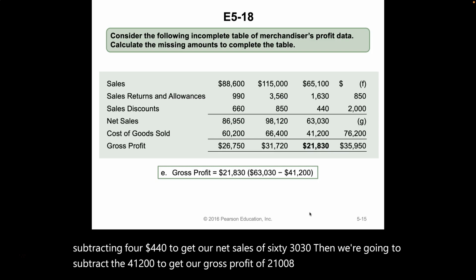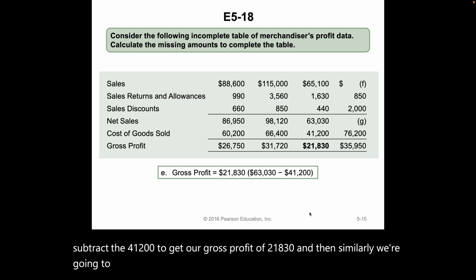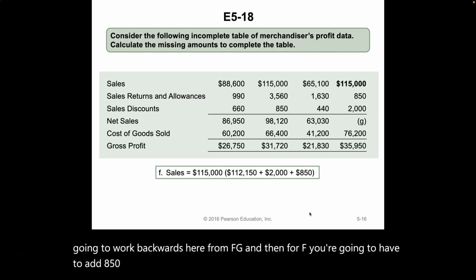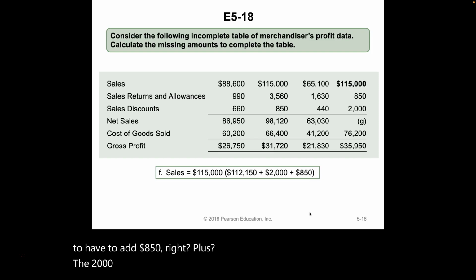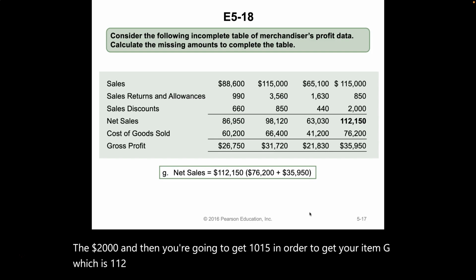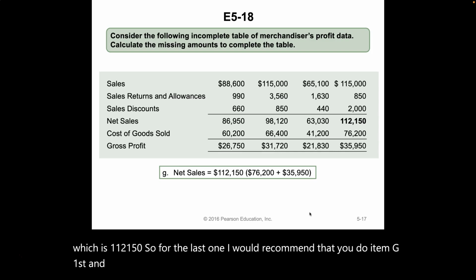Similarly, we're going to work backwards here from F and G. For F, you're going to have to add $850 plus the $2,000, and then you're going to get $1,015 in order to get your item G, which is $112,150.